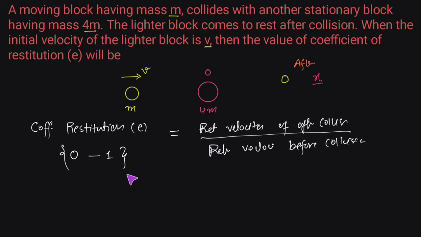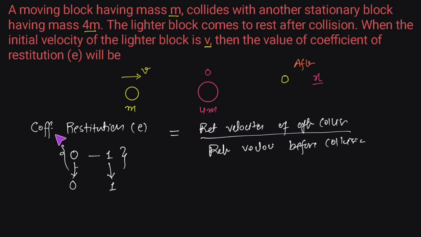When the collision is perfectly elastic in nature, then the coefficient of restitution would be 1. And on the other hand, if the collision is perfectly plastic in nature, in that case the value of coefficient of restitution would be 0. So generally the value of coefficient of restitution will lie between 0 and 1.